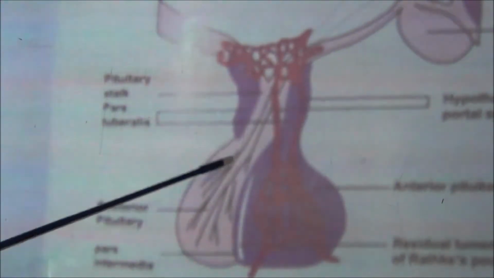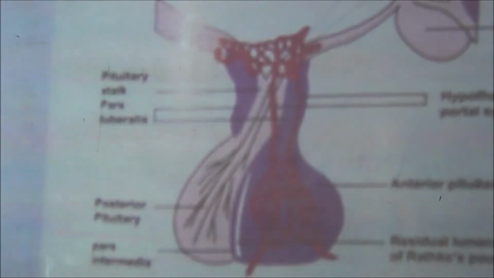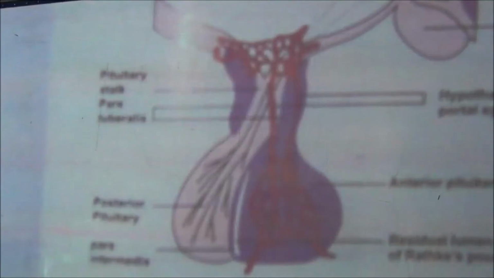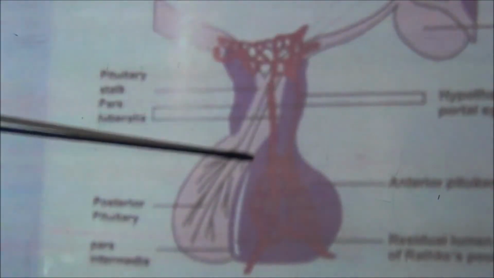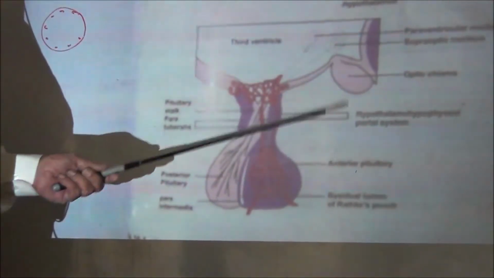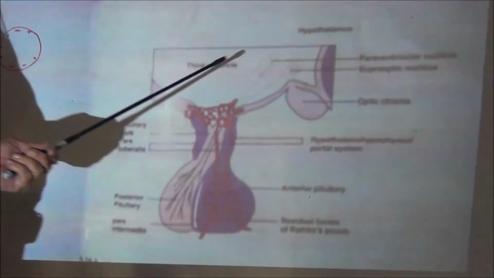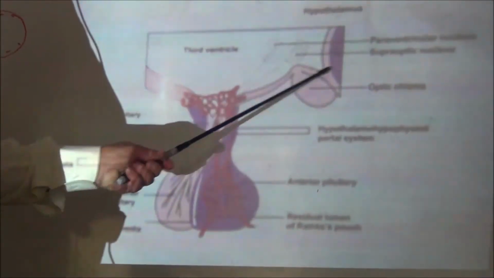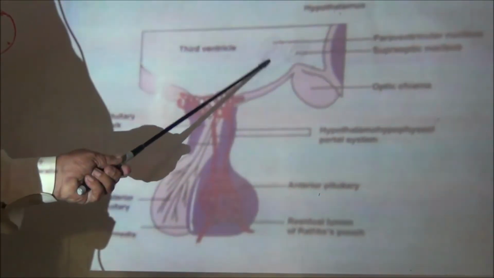Now the pars nervosa receives axons from the hypothalamus, and these axons arise from the neurons of the two nuclei, the paraventricular nucleus and supraoptic nucleus.